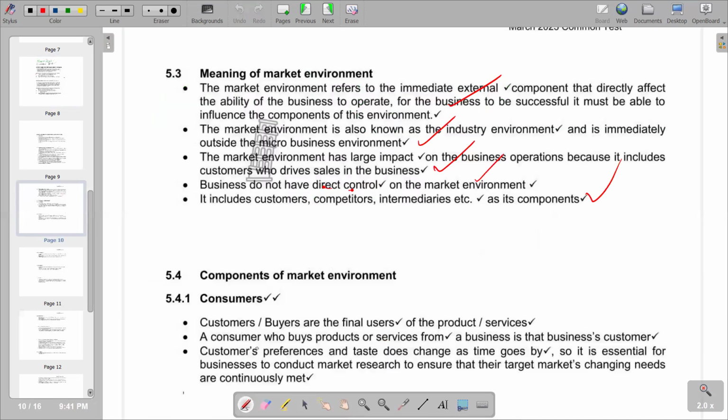We are starting with consumers. Consumers are basically the buyers of final goods or services. The first point: consumers or buyers are the final users of the product or service. And the second point: a consumer buys a product or service from a producer. So that's what we have in terms of consumers.